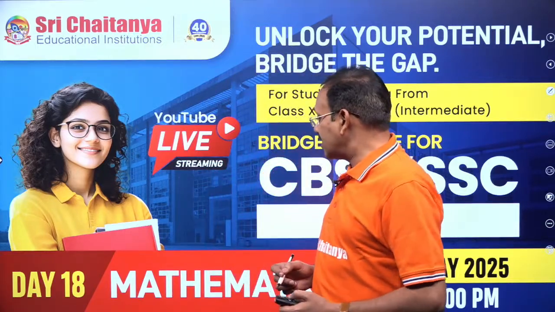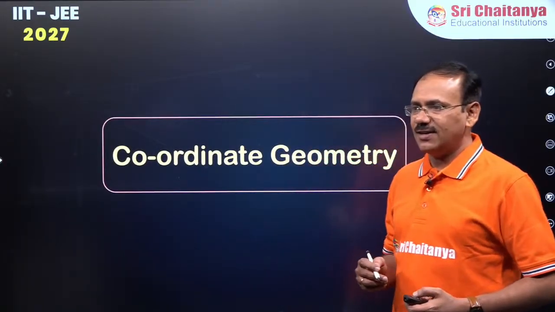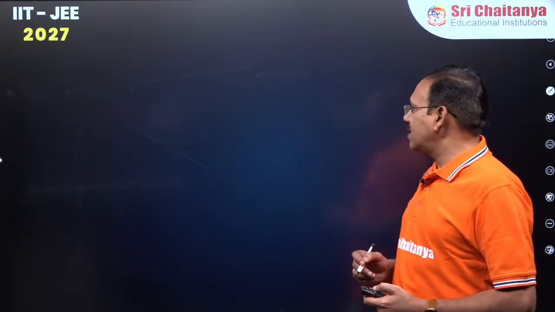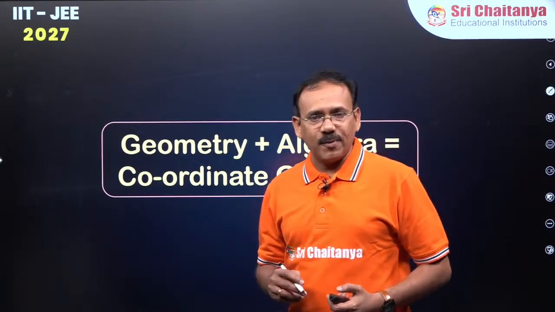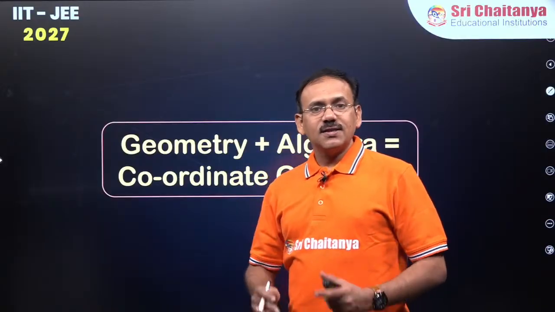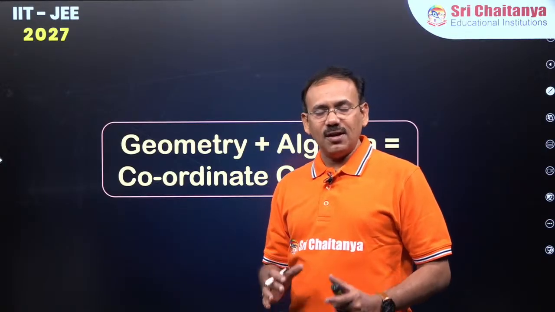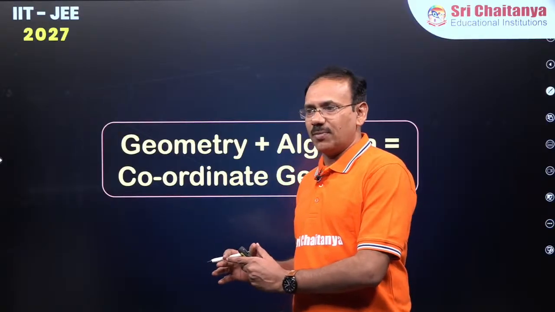So coming to today's lecture, coordinate geometry we've started yesterday. In coordinate geometry, let us recollect the important points that we have discussed in the previous class. The first point is the same Euclidean geometry we study with the help of algebra, that is nothing but coordinate geometry.